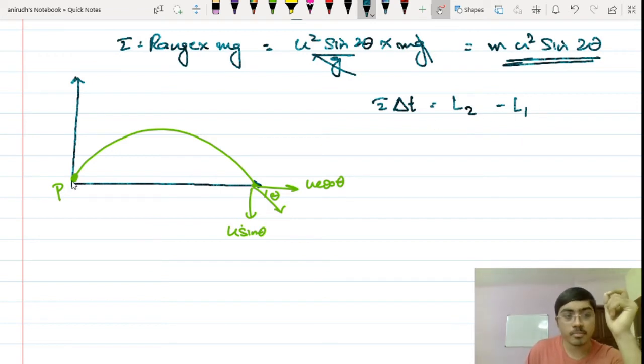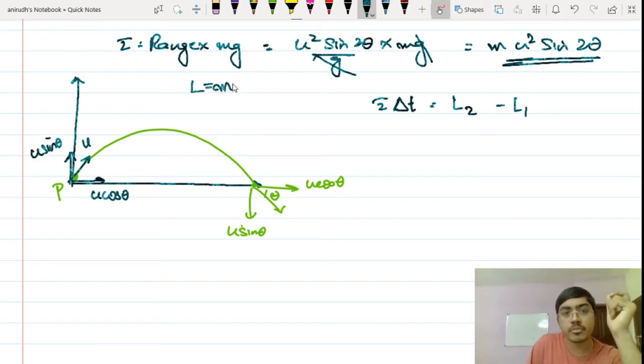The initial angular momentum is, if this is the velocity u, then obviously this is u cos theta, and this is u sine theta. And this angular momentum is given by the equation mvr.